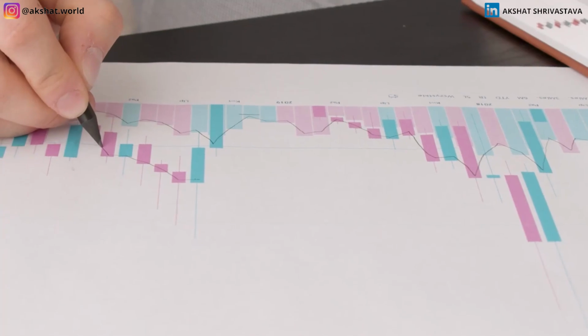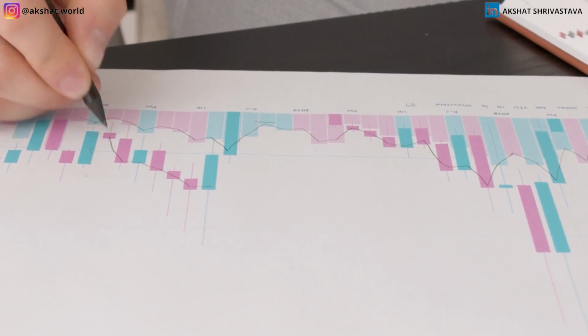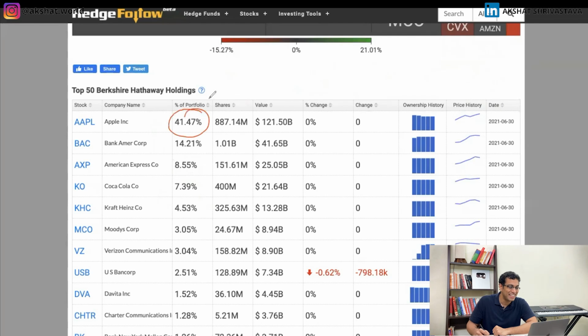What does that mean for you as a retail investor? Should you go super specific? Should you also invest 41% of your entire money in Apple? The short answer is no. Now, why is that?